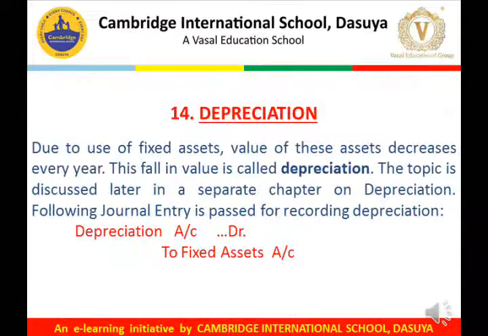Next comes depreciation. Now what is depreciation? Depreciation is the reduction in the value of assets due to normal wear and tear and expected obsolescence. With the use of assets, the value of assets decreases every year. So this fall in the value of asset is called depreciation. This topic of depreciation we will discuss later on in a separate chapter. But for right now, for depreciation, the entry is depreciation account debit to fixed asset. For example, if it is a building, depreciation account debit to building account. If it is machinery, depreciation account debit to machinery account. If it is furniture, depreciation account debit to furniture account.